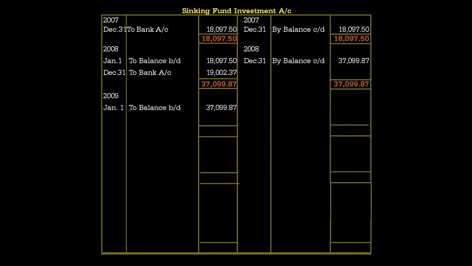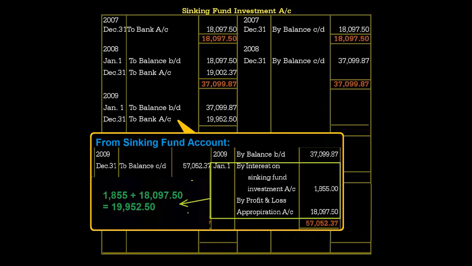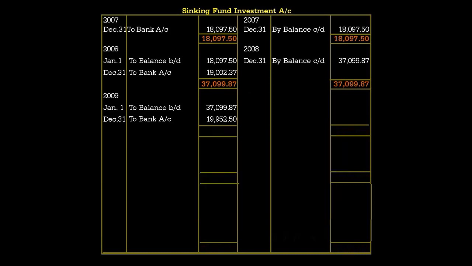So second year completed, we'll go to the third year. Third year, balance brought down on the debit side, 37,099.87. Again we are going to invest the interest and the installment to bank account, that is 19,962.50. Total of that year is 57,052.37.